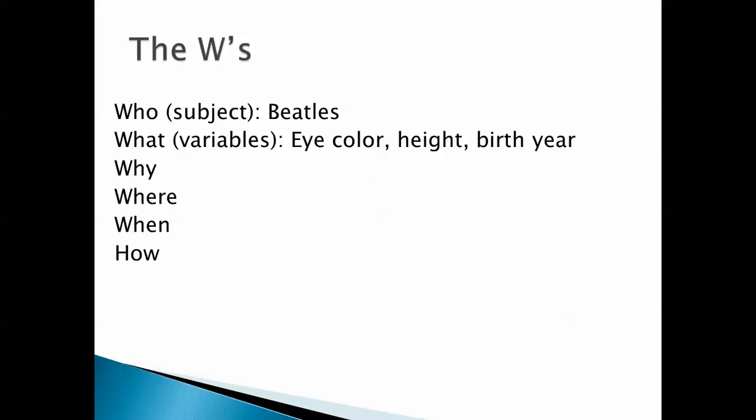Okay, so when we're studying data, again, it's good to consider the W's. Who, that's the subject. That's what we're looking at. In this case, that's the Beatles. The what, that's the characteristic of the subject we're looking at. So in this case, the characteristics would be the eye color, the height, the birth year.